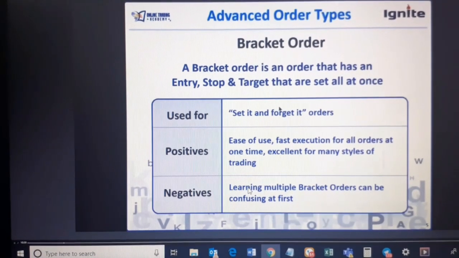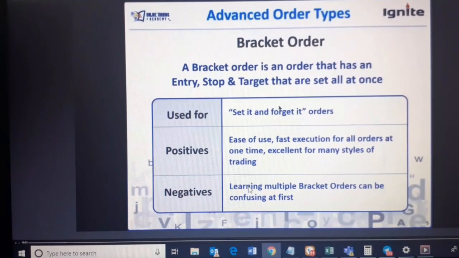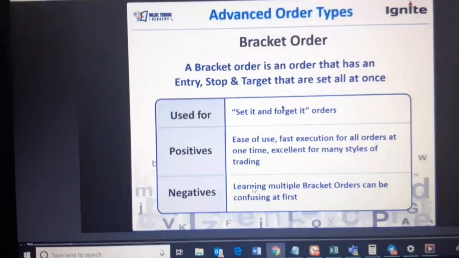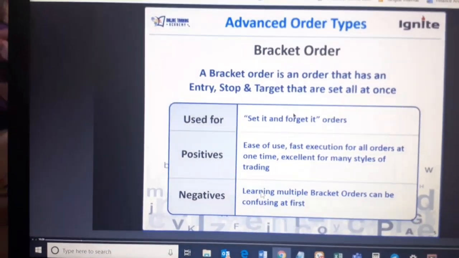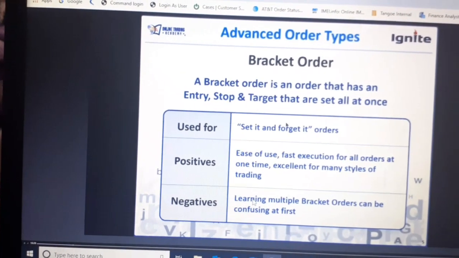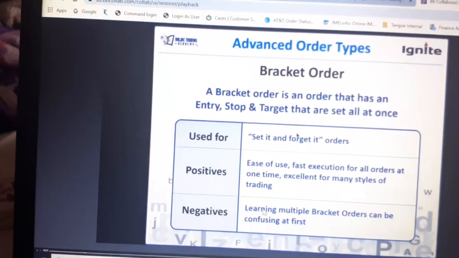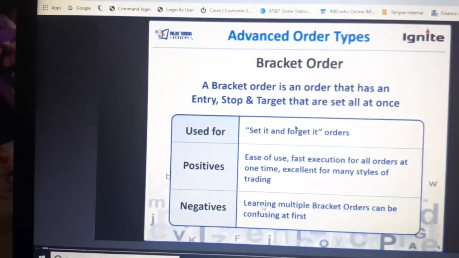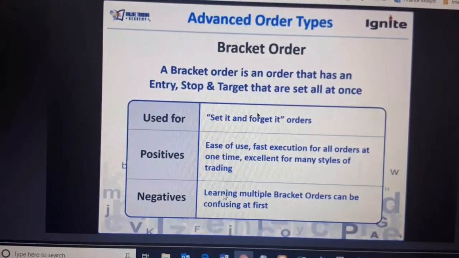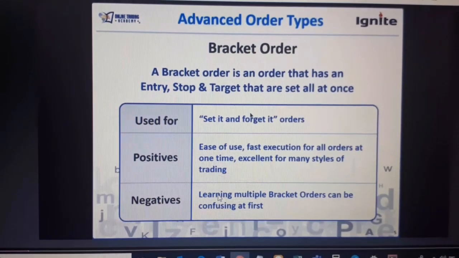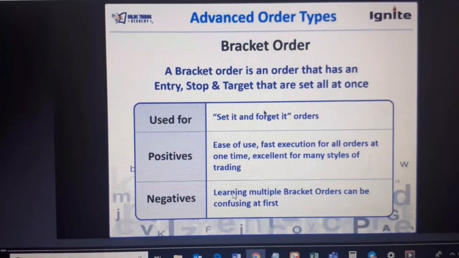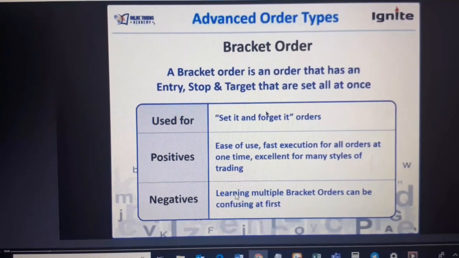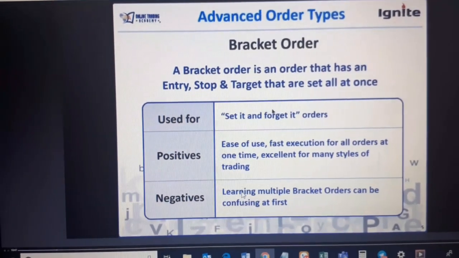Now let's see what a bracket order is. Because they want to buy at the earliest, they want to buy at the market. Might be they wanted to buy at 102, but right now the market has come to 100, so they want to buy at 100. Okay, so it could come at 100, it could come at 99.50, it could also come at 100.50, whatever price is available in the market.